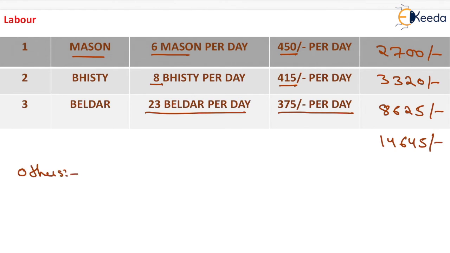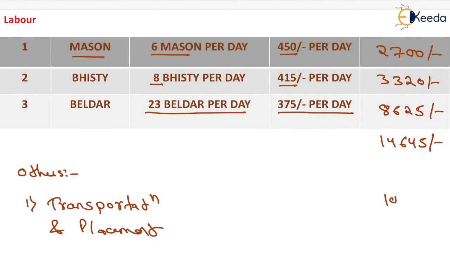Other charges will be for transportation and placement. The charges will be 1000 rupees approximately. So the total for all the materials, for labors, and for transportation and placement, will be equal to 51030 rupees. That will be the total of all the amounts. Now the total amount will be equal to 51030 rupees.